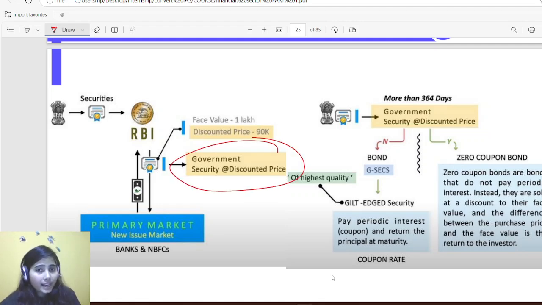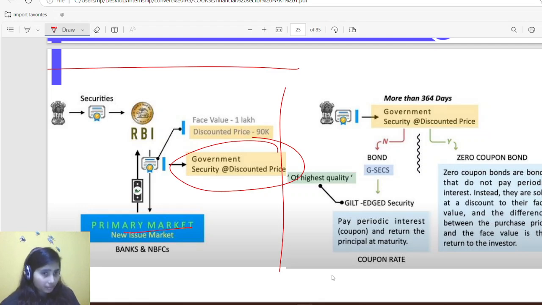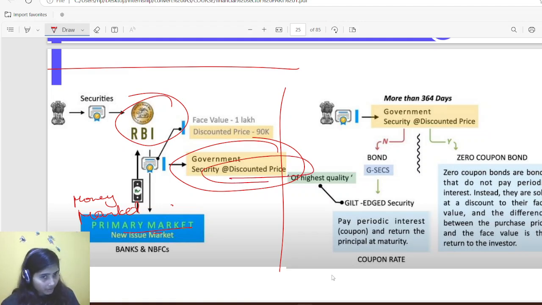So I have already explained this part before, that in primary market, in money market, which is also known as primary market, RBI used to issue some government bonds, government securities at a discounted price. Okay. This has been discussed in the previous slide.